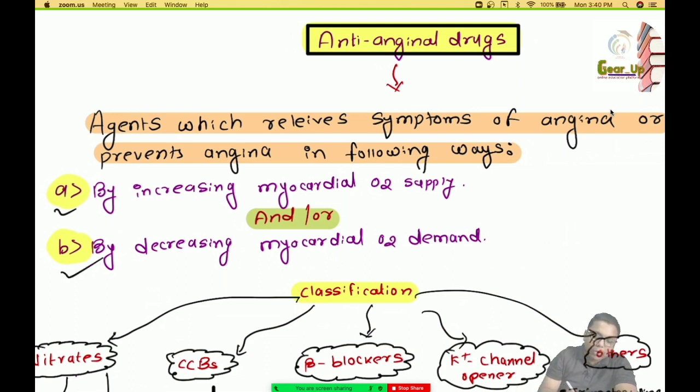Another possible way is by decreasing the myocardial oxygen demand. If we can reduce the workload of the heart, then obviously there will be a decrease in the demand by the myocardial cells.